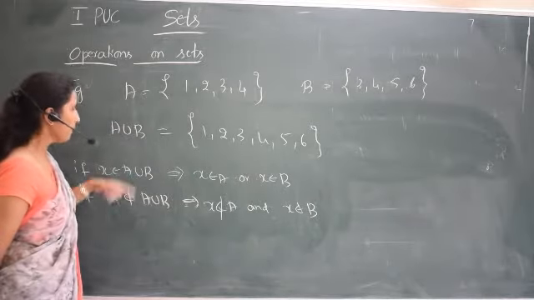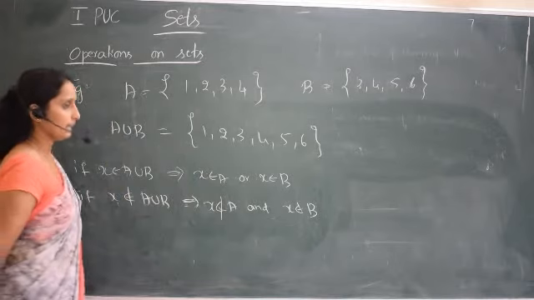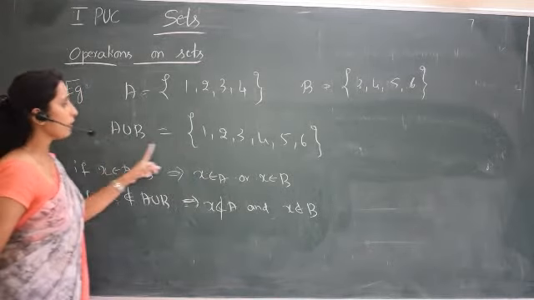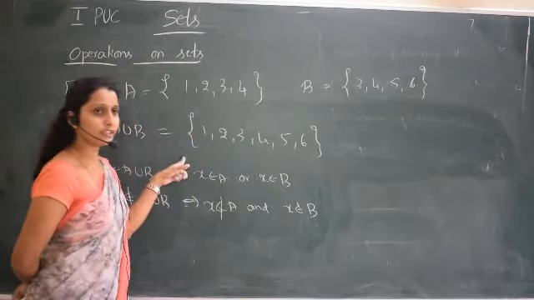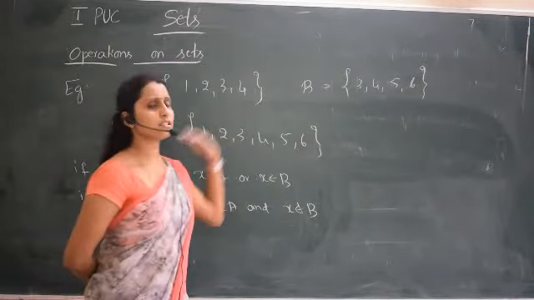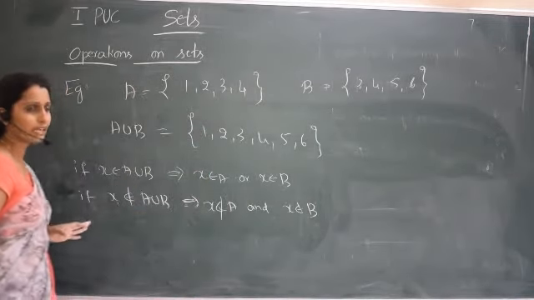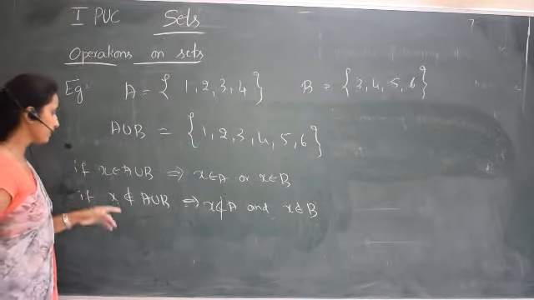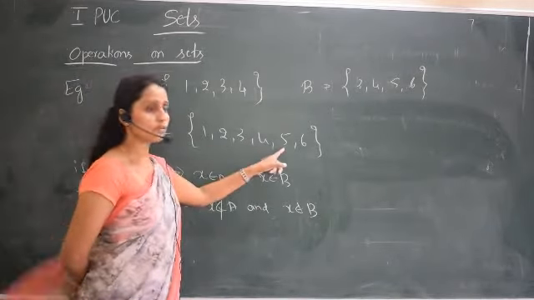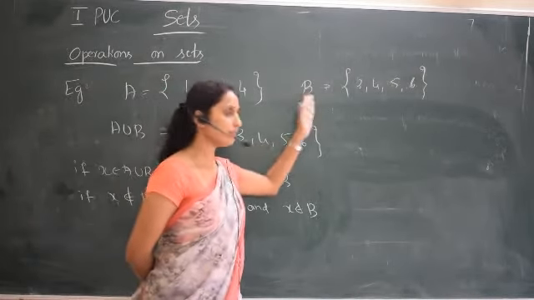So these are the main things. If I consider an element 10, and 10 is not in the union, then what is the meaning? 10 is not in A and 10 is not in B. If I consider the element 5, 5 is in the union, correct? So what is the meaning? Either 5 is in A or 5 is in B. We have 5 in B.